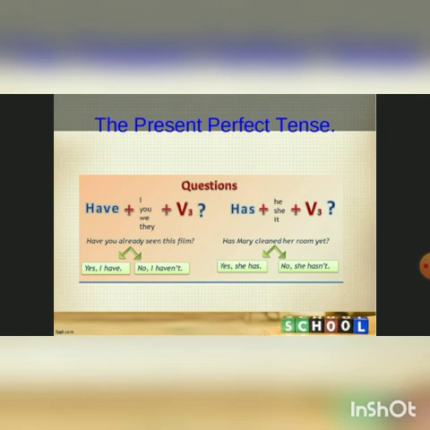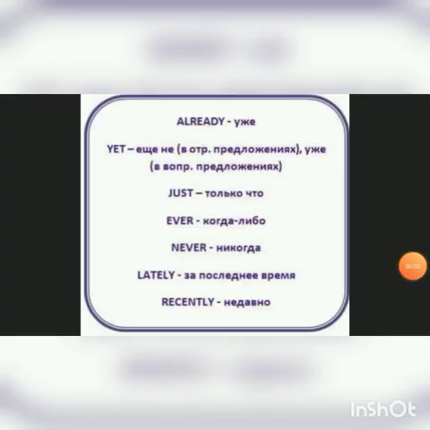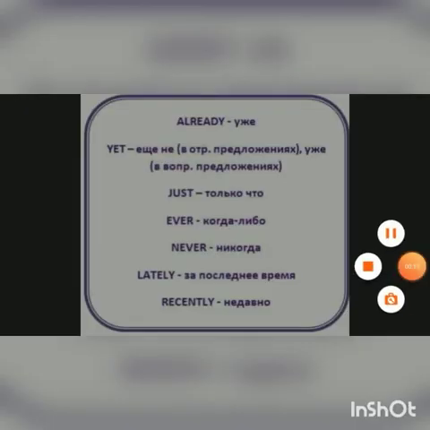"Has" we use with he, she, it. For example, "Has Mary cleaned her room yet?" "Yes, she has." "No, she hasn't." Key words of the present perfect tense are already, yet, just, ever, never, lately, and recently.